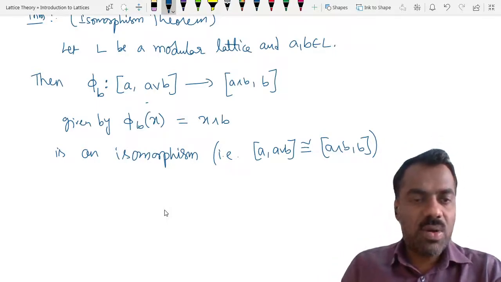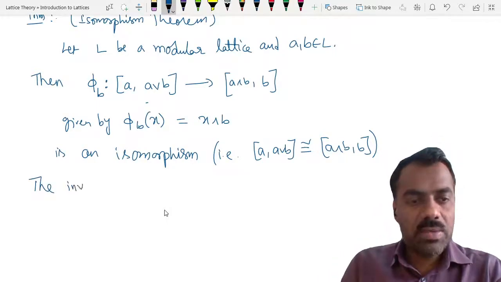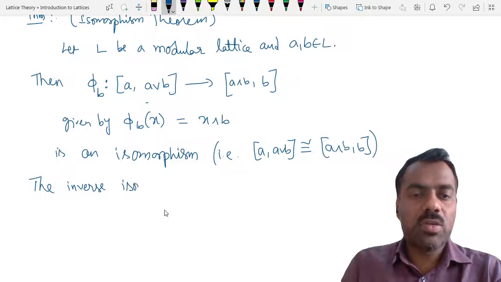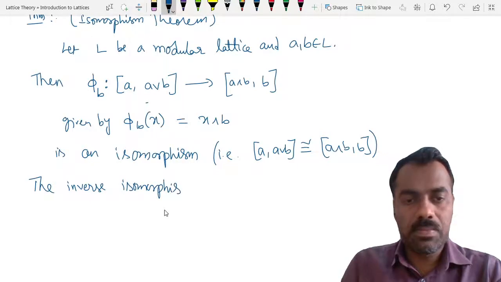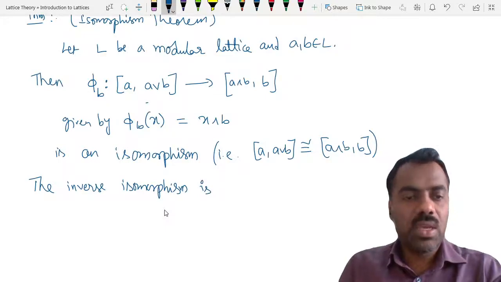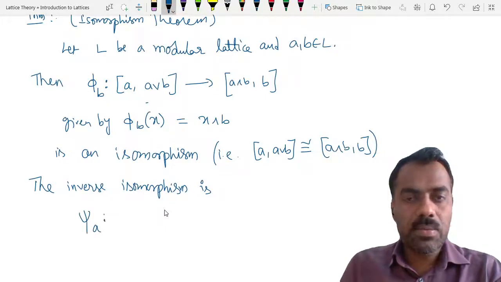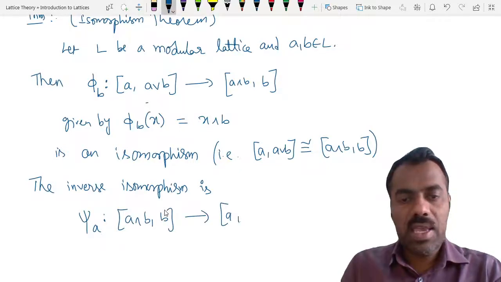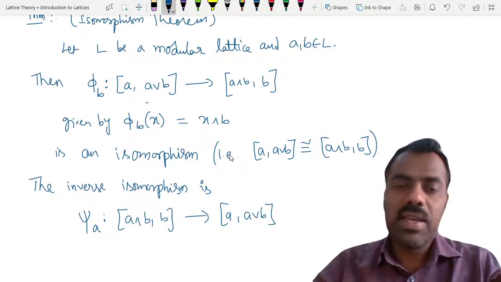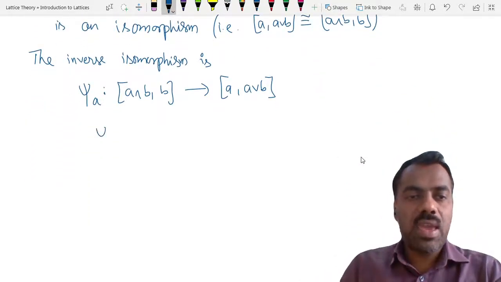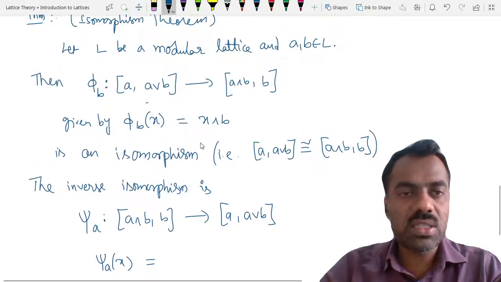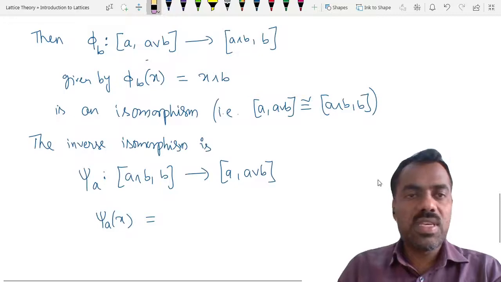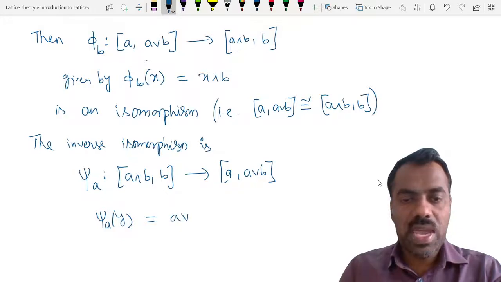And the inverse isomorphism, you can call it psi A. This is from A meet B comma B to A comma A join B, given by psi A of any x you take. We have used x here, so we can use another notation, y. Psi A of y, you send it to A join y.